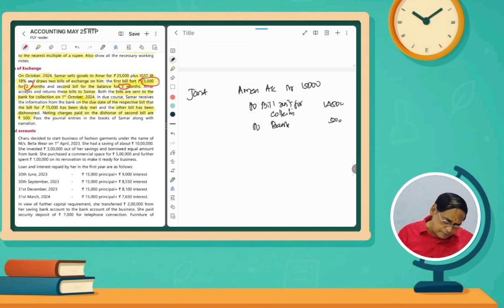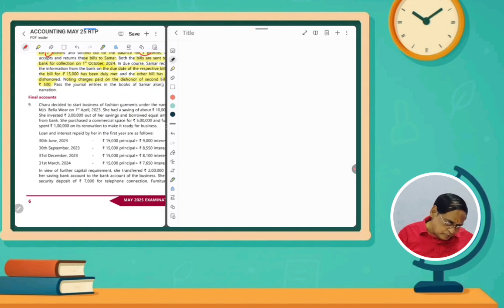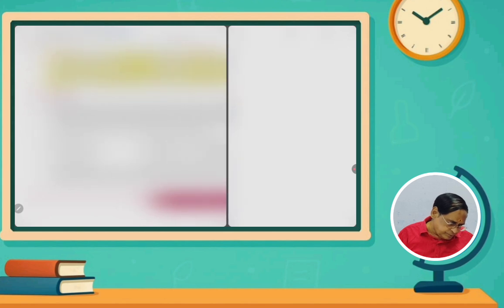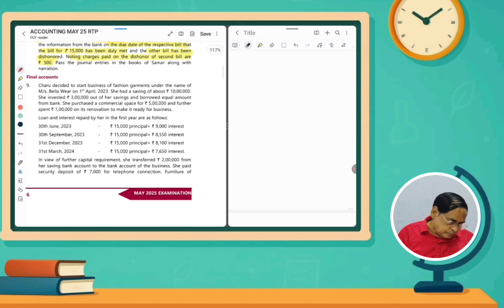And then question number... final accounts. It is based on the final accounts. Please listen. Charu decided to start a business of fashion garments under the name of Mr. Vellore on 1st April 2023.